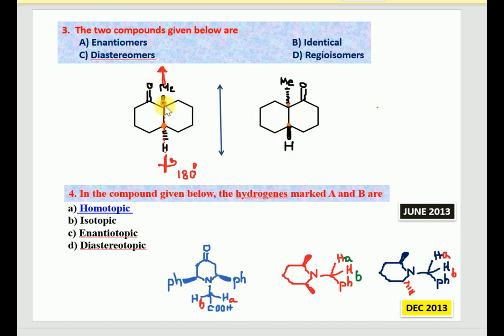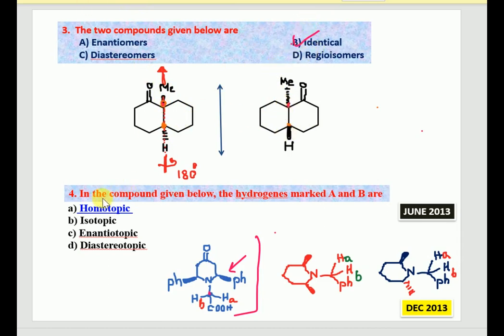So if the configuration of this atom and this atom become the same, and this atom is also the same, if you notice, and even if you rotate exactly 180 degrees, you will get the same molecule. That is the reason these two molecules will be considered identical molecules, because they have the same configuration at their stereocenters.